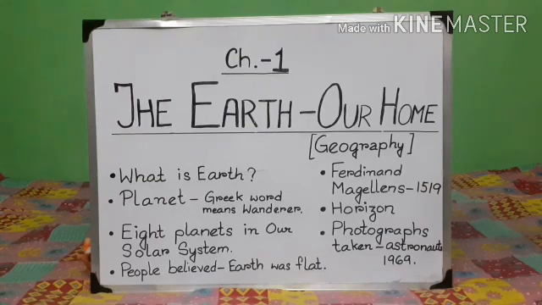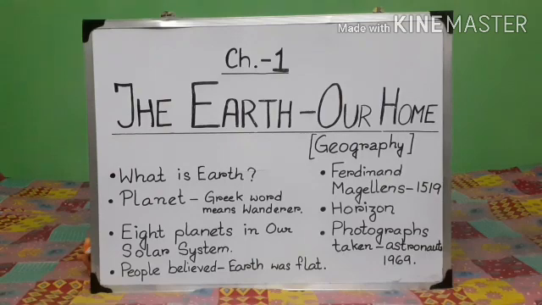This is all because of the 2 motions of the earth. These motions are rotation and revolution. Rotation is movement of earth round its own axis once. It takes 24 hours or 1 day to complete one rotation. Rotation causes day and night.